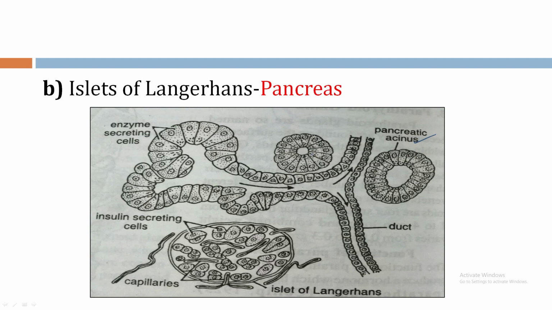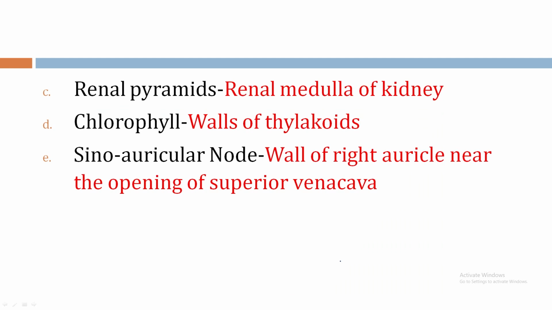So pancreatic acini are the enzyme secreting structures which are exocrine in nature, whereas islets of Langerhans are the endocrine part of the pancreas. So you can write only pancreas. Renal pyramids. These are parts of medulla of the kidney. So the exact location is renal medulla of kidney. Chlorophyll. Walls of thylakoids of chloroplast.